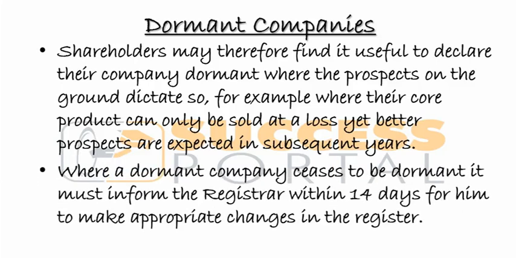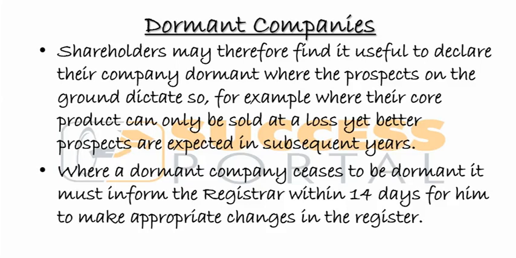So where a dormant company ceases to be dormant, it must inform the registrar within 14 days from the time it makes any significant transaction. So whenever you're no longer or you cease to be a dormant company, mukuyenera kuwaziwisa a registrar of company. Because without doing so, this is an offense punishable.